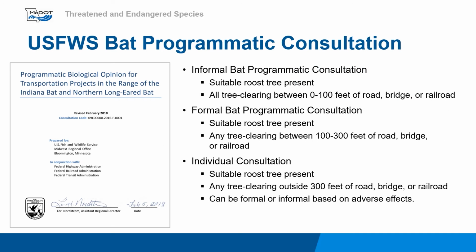Habitat of federally listed bats are often affected by transportation projects. Therefore, the Federal Highway Administration and the U.S. Fish and Wildlife Service entered into a bat programmatic agreement to streamline the consultation process. Informal bat programmatic consultation may occur when suitable roost trees are present, and all tree clearing is between 0 to 100 feet from the road, bridge, or railroad. All tree clearing must be completed between November 1st and March 31st.